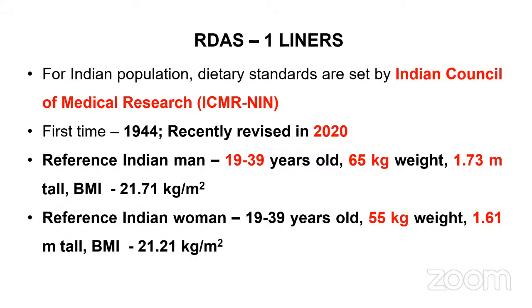Now coming to the reference Indian woman. She is around 19 to 39 years old, the same age. But she is 55 kgs, whereas the man is 65 kg, and her height is 161 centimeters. If you divide the values, you can get the BMI. Very simple. These questions have already been asked in your exam, so you have to be careful.